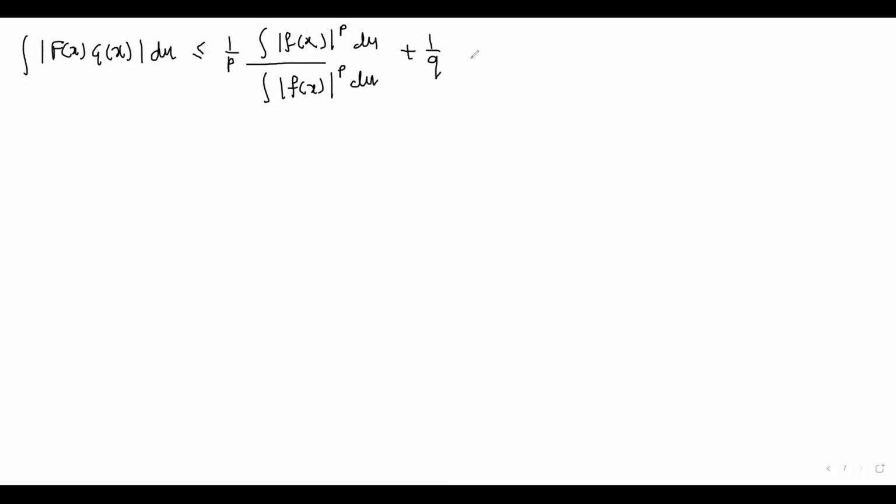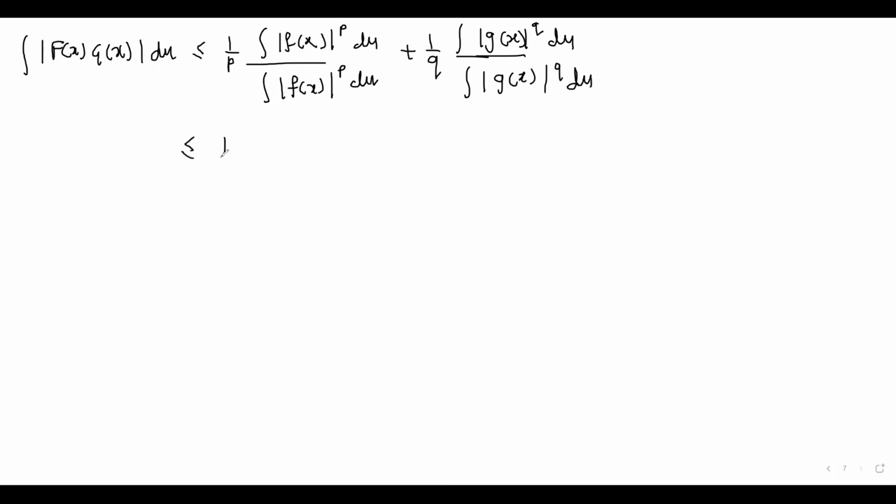So that is, integration of mod of f of x into capital G of x du is less than or equal to 1 by p integration of f of x to the power p upon integration of mod of f of x to the power p du, plus 1 by q into integration of mod of g of x to the power q upon integration of mod of g of x to the power q into du.